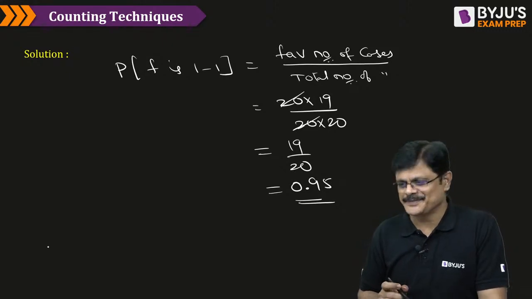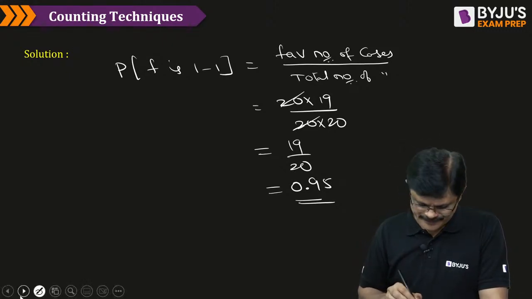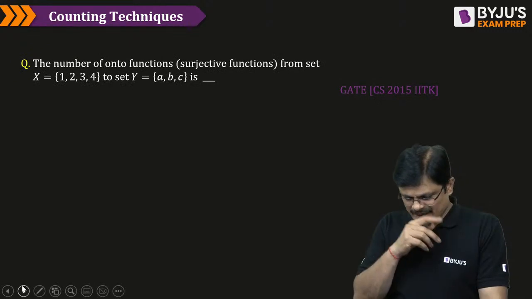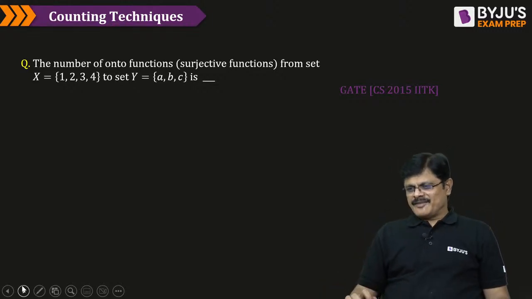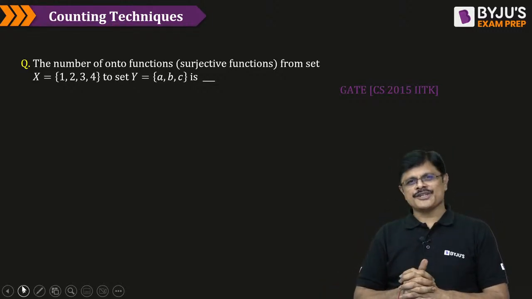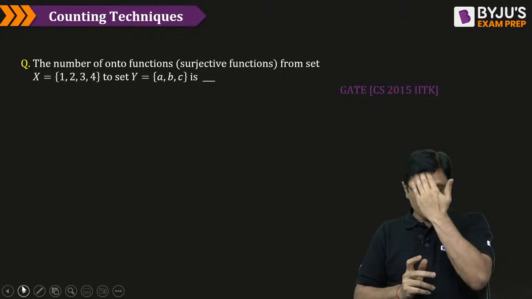Is the idea clear? Super. Even this is a straightforward formula based question, nothing more than that. If you want to try, I'll give time for this, my dear friends. Number of onto functions.